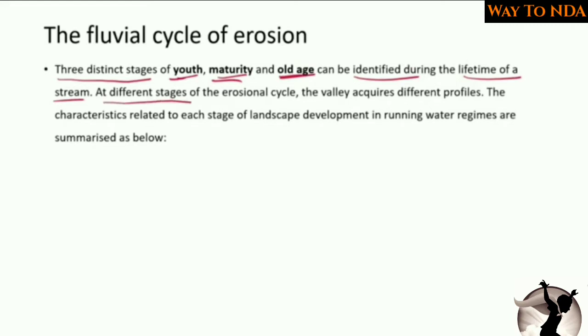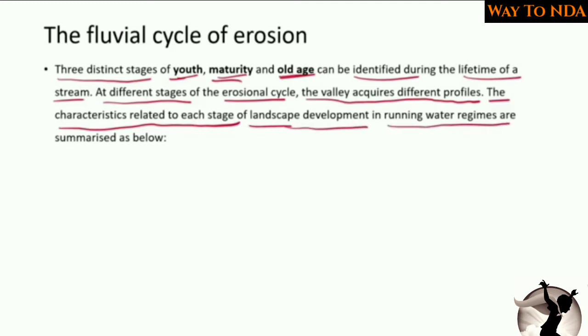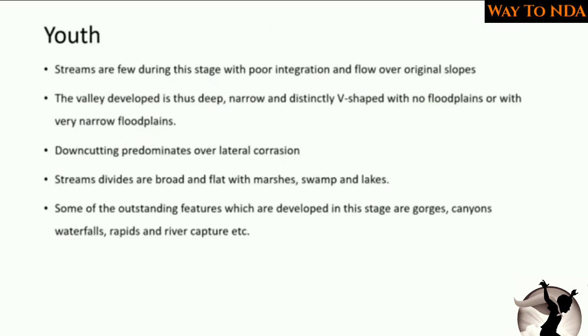At different stages of the erosional cycle, the valley acquires different profiles, that is, the river valley will acquire a different profile, and the characteristics related to each stage of landscape development in a running water regime are summarized. So we are going to study which types of landforms are formed. In the youth stage, it will form some different structures. When it reaches maturity, the river will form some different structures, and when it reaches its old age, at that time it will form a different structure. So now, first let's start with the youth stage.